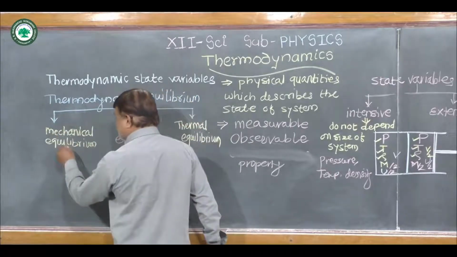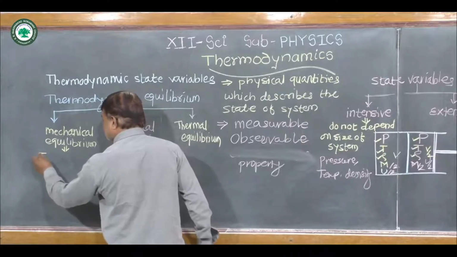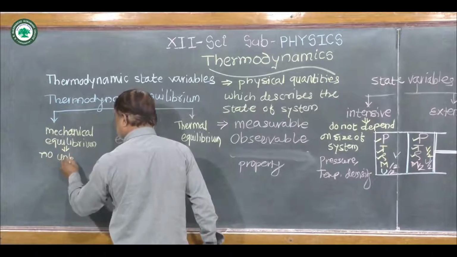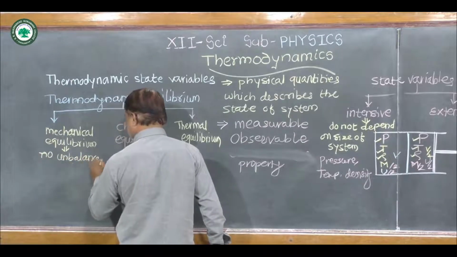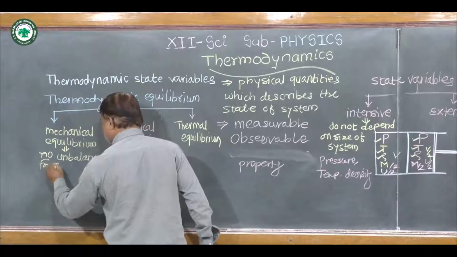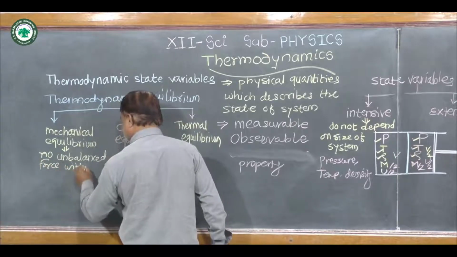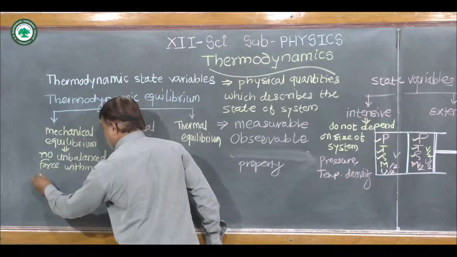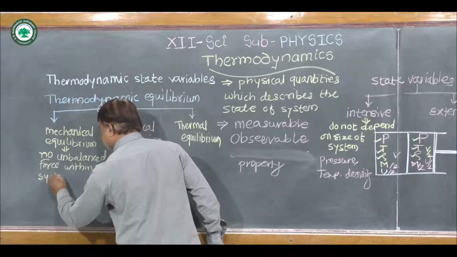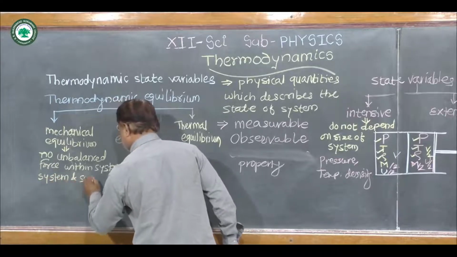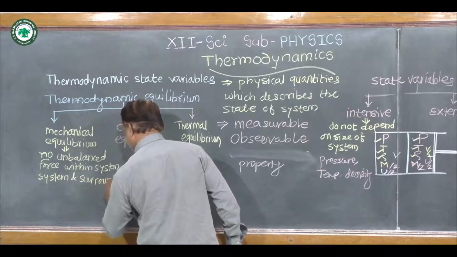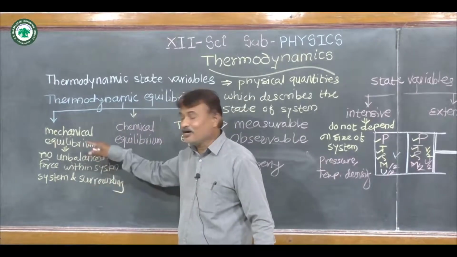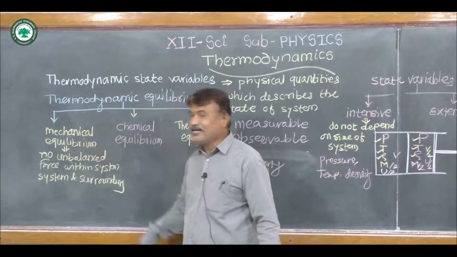So we can say that in case of mechanical equilibrium, no unbalanced force within the system and between system and surrounding, then the system is said to be in mechanical equilibrium.